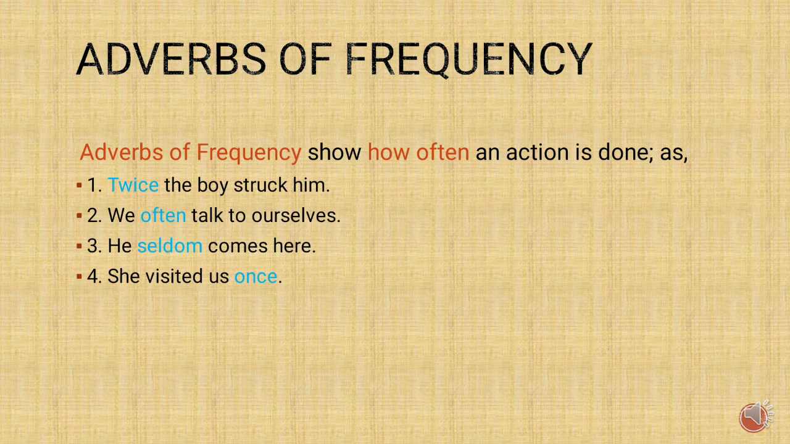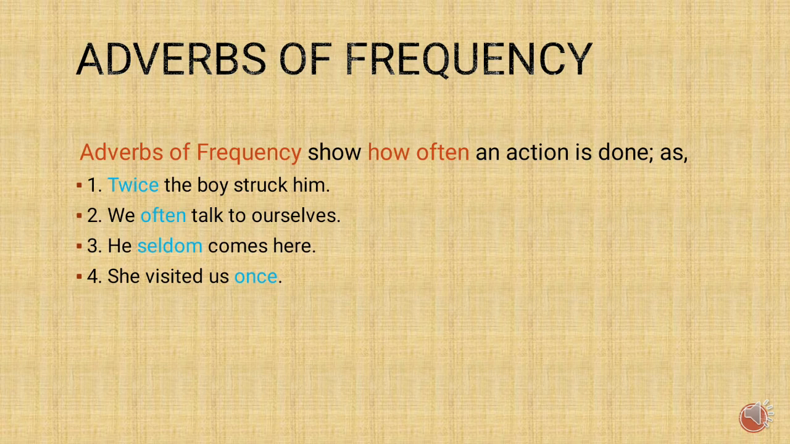Next kind of adverbs, let us see, that is adverbs of frequency. So what is adverbs of frequency? Adverbs of frequency show how often an action is done, how often it is repeated. See the first sentence. Twice the boy struck him. So twice is a frequency. That is why it is an adverb of frequency. It is showing you how often.